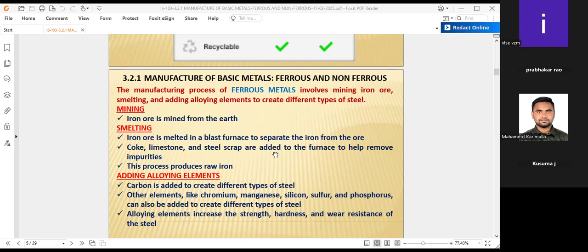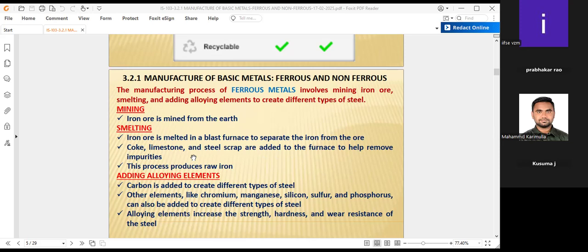By adding the coke, limestone and steel scrap along with the ore in the blast furnace, the impurities are removed, and the iron remains in smelt form.